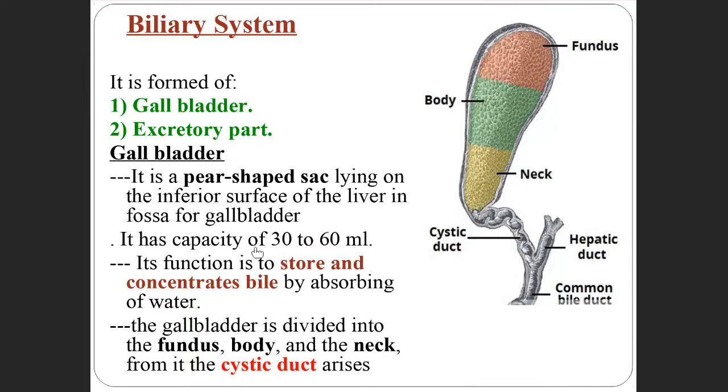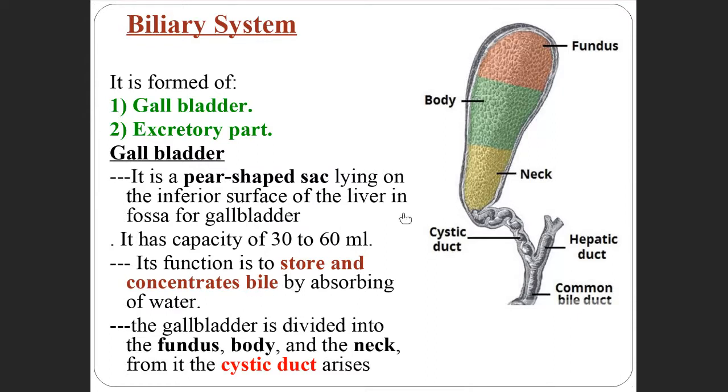Its capacity is 30 to 60 ml. Its function is storage of concentrated bile. It stores concentrated bile by absorbing water.